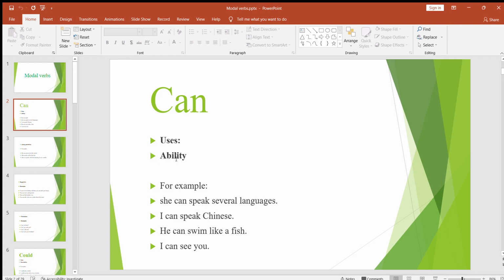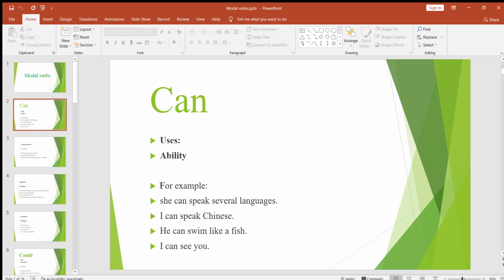You can use can as a modal verb to express ability. For example, I can teach English. This is my ability. When I'm saying I can teach English, I'm telling other people that I have this ability to teach English. I can cook. Another ability, cooking here in this case.